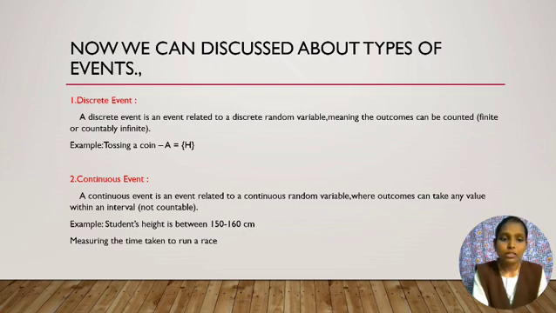Second one, continuous event. A continuous event is an event related to a continuous random variable where outcomes can take any value within an interval, but it's not countable. Examples: a student's height is between 150 to 160 centimeters, and measuring the time taken to run a race.